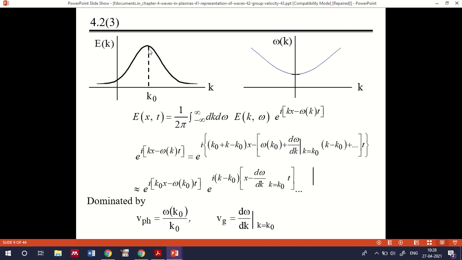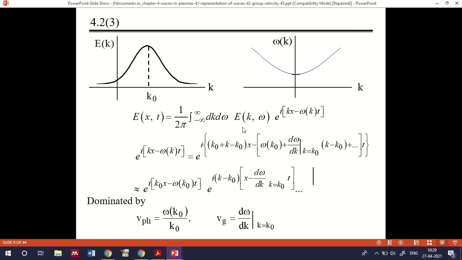So when you have k0 at this point, the phase velocity at k equal to k0 is dominating, and in all other regions the group velocity will dominate in the combined velocity.